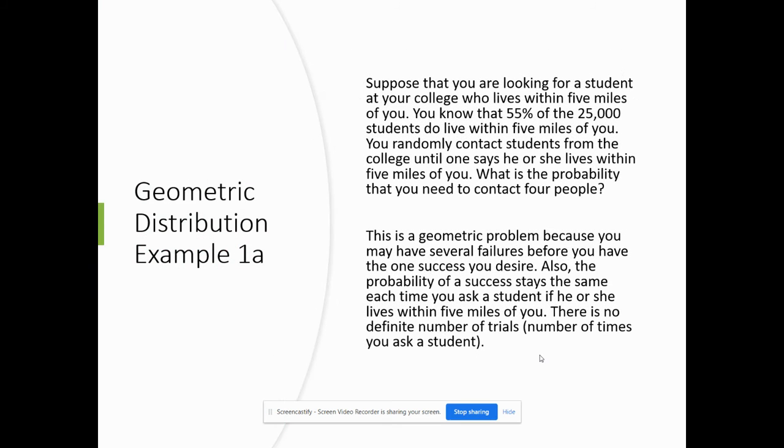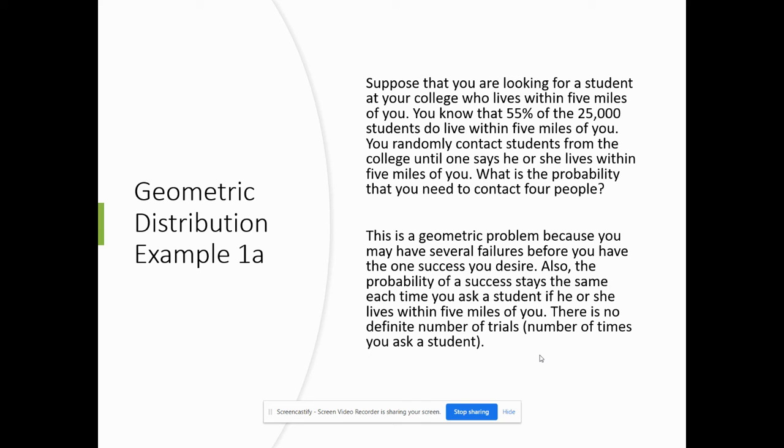All right, suppose that you're looking at students at your college who live within 5 miles of you. You know that 55% of the 25,000 students do live within 5 miles of you. You randomly contact students from your college until one says that they live near you. So remember, success is they live within 5 miles from you. Failure is that they don't.